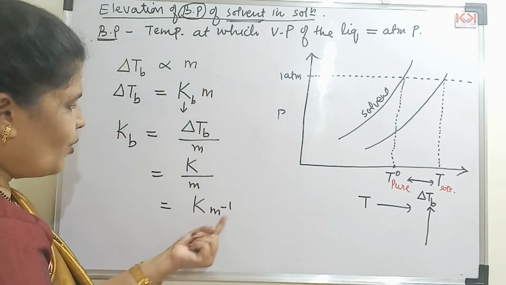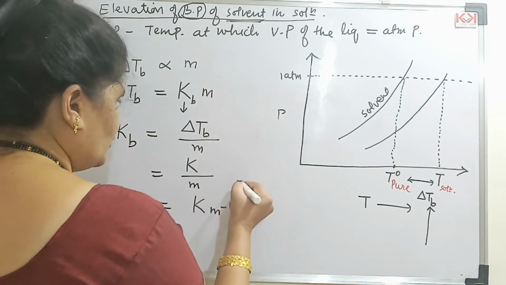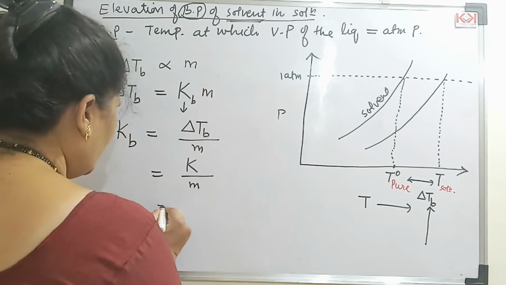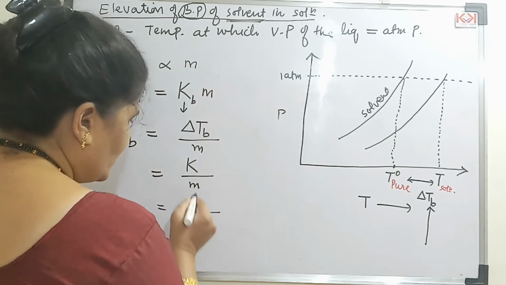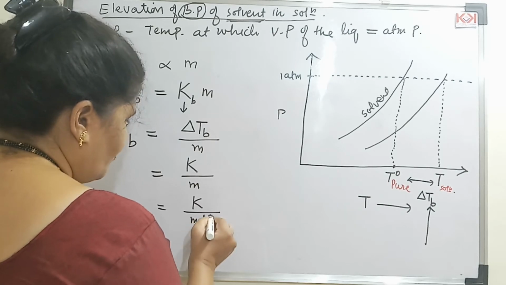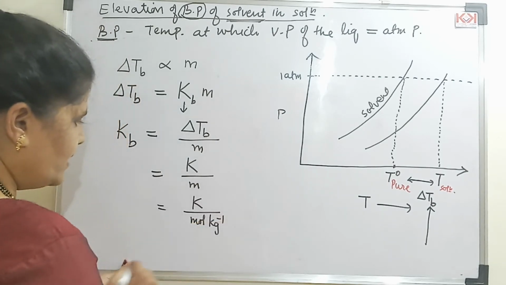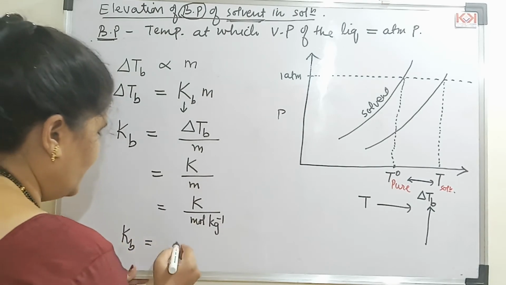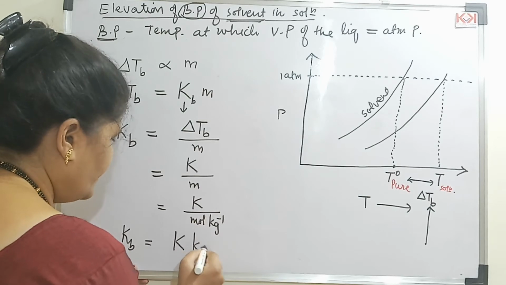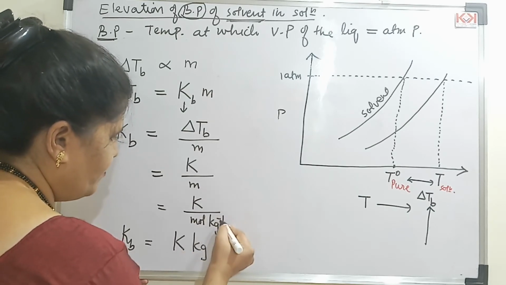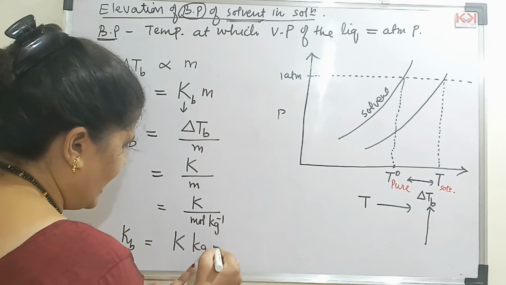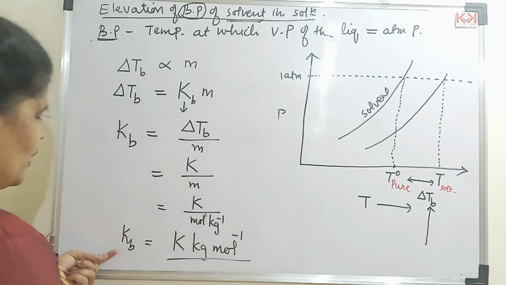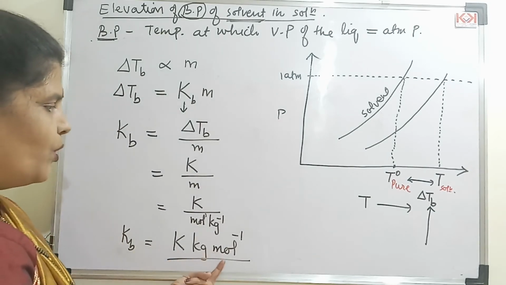Now if you don't want this molal inverse, you can split it again. What is the unit for molality? That is mole per kg of the solvent. So the unit is K upon mole per kg of the solvent. Right, students? So what will be the unit for KB? The unit for KB is K kg, because when I take this up it becomes plus 1 for kg, and for mole it becomes minus 1. So the unit for the ebullioscopic constant is K kg mole inverse.